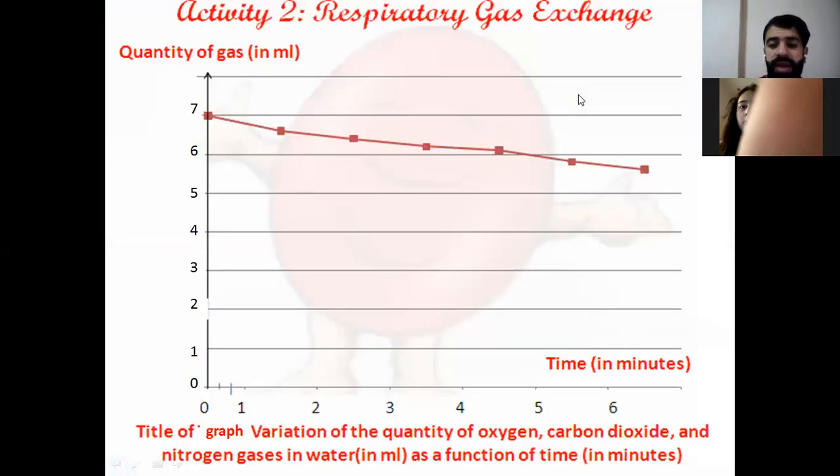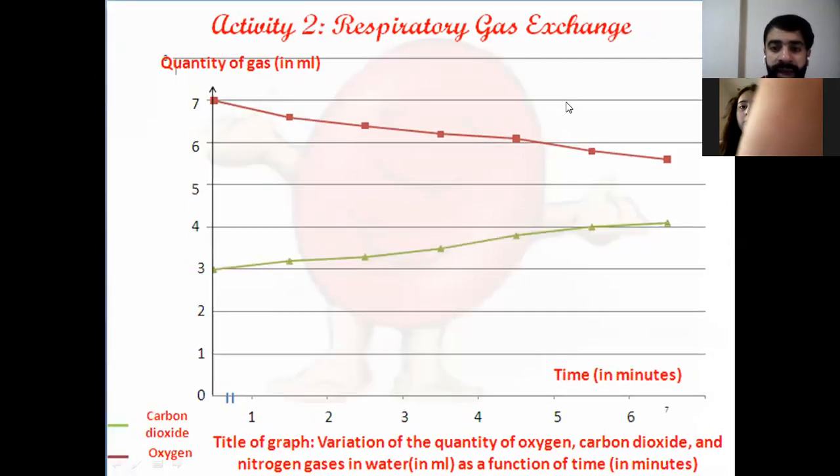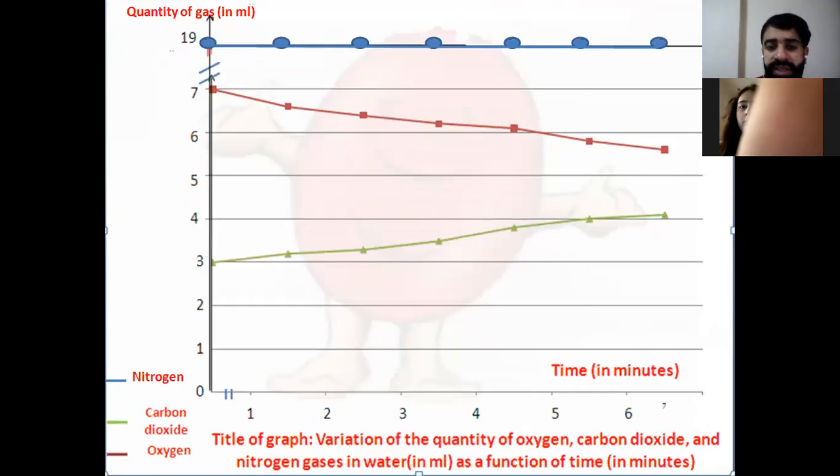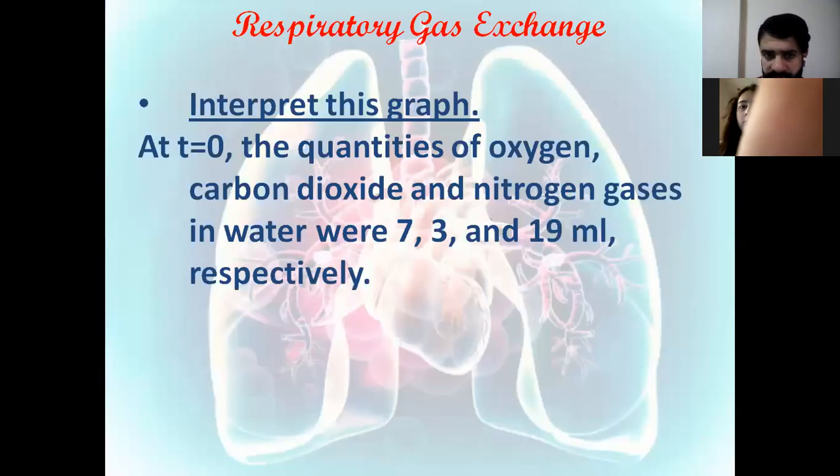So transform the table. We put the time in minutes on the x-axis here, and on the y-axis we put the quantity of gas, and here we have three different gases. We have oxygen, since this one is decreasing, so sure it's for the oxygen. And the second one, the one in green, is increasing, so it's for the carbon dioxide. And the one that remains constant is for the nitrogen gas.